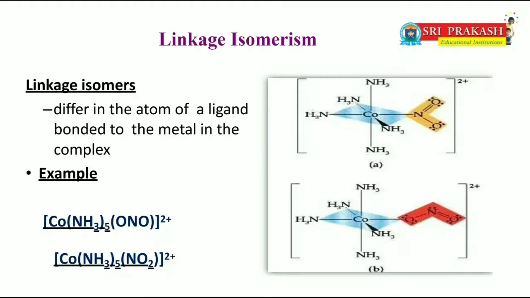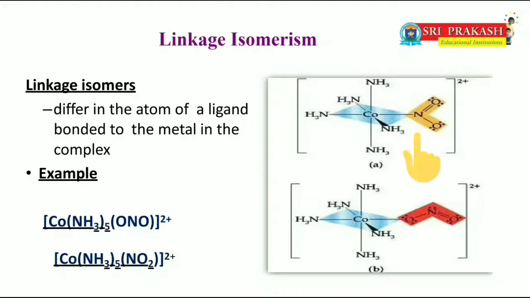In thiocyanate, the sulfur is the connecting atom between the central metal atom and the ligand. Similarly, in isothiocyanate, nitrogen is the connecting atom between the central metal atom and the ligand. In the given examples, [Co(NH3)5ONO], that means oxygen is the connecting atom between cobalt and the ligand NO2, due to that which is present in red color.